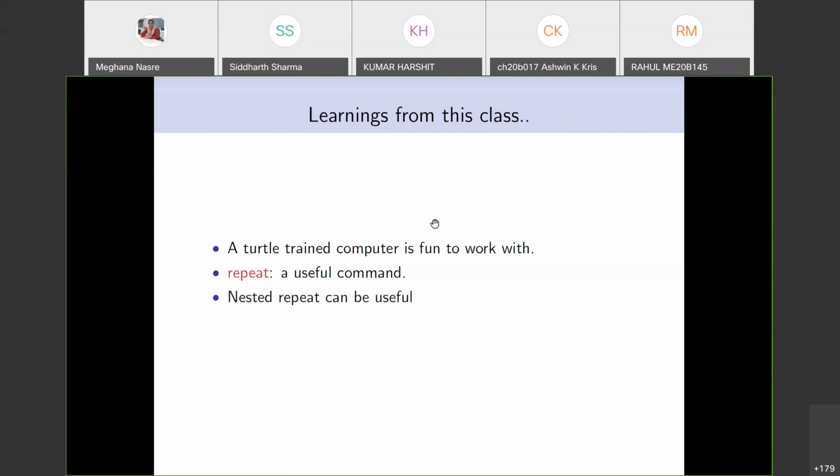possibly a nested repeat. This nested repeat can be useful, but we have to be careful. If we are not very careful, we may get patterns which we did not want, which can be interesting in themselves. But remember the precision that we talked about in the morning. This is going to be very, very important throughout the course. And as we saw in the last example, we need to define variables, and this is going to come up soon. So these are the learnings from the class in the morning.